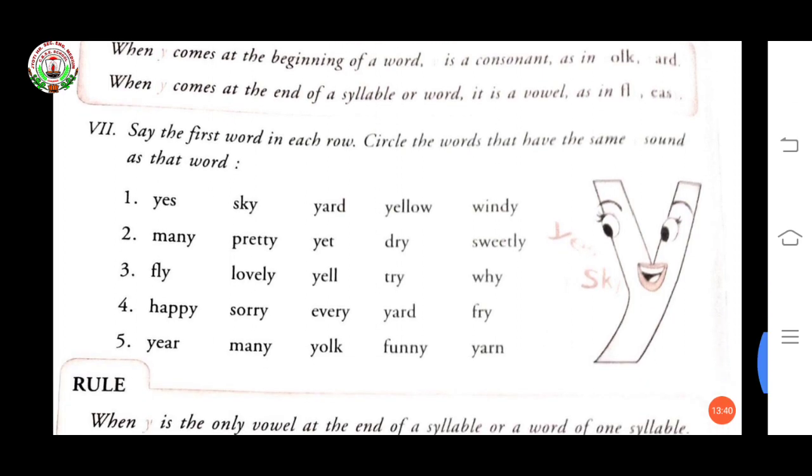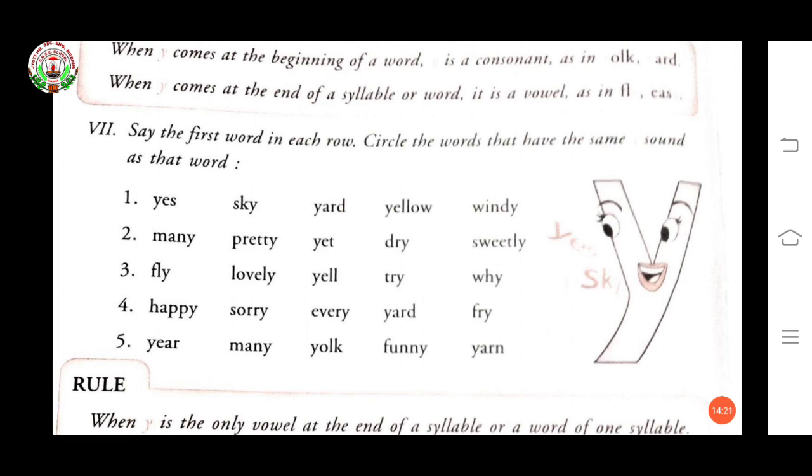Here are your exercises. Say the first word in each row. Circle the words that have the same Y sound as that word. Your first word in the first line is what? Yes. Which word is matching? Yard and yellow. Y is used at the beginning as a consonant, and yard is also a consonant, and yellow also a consonant.